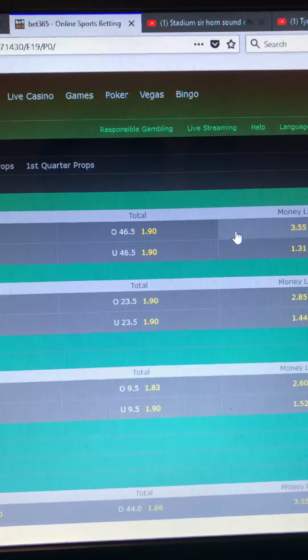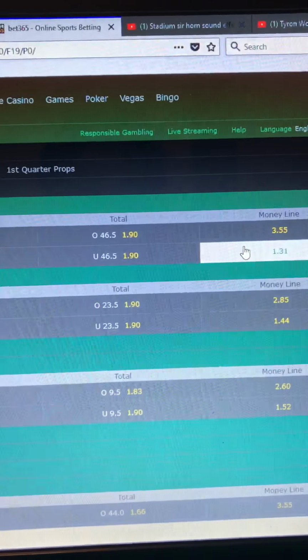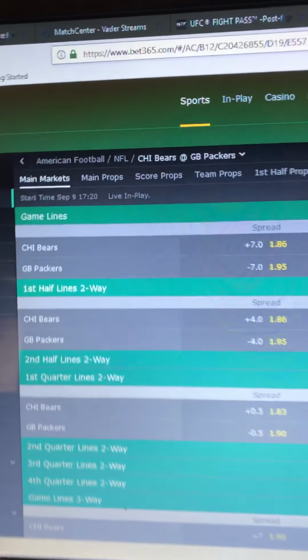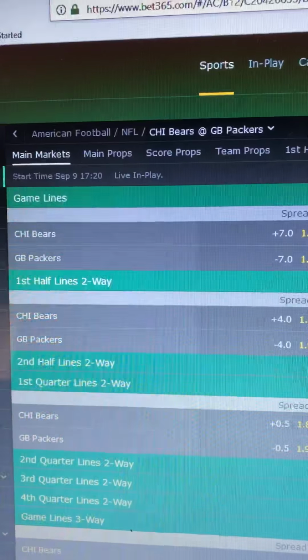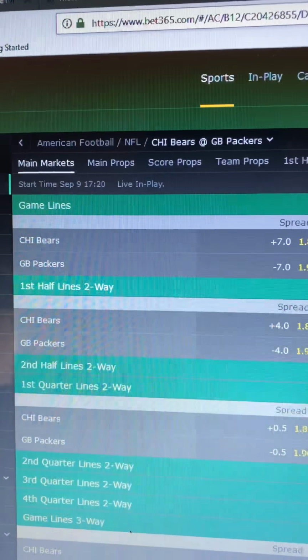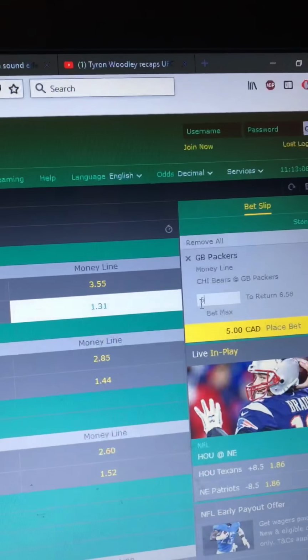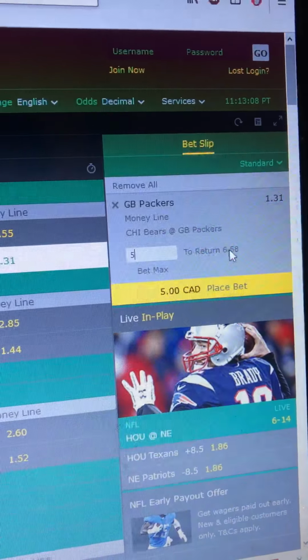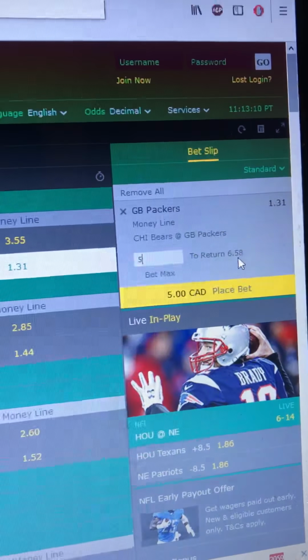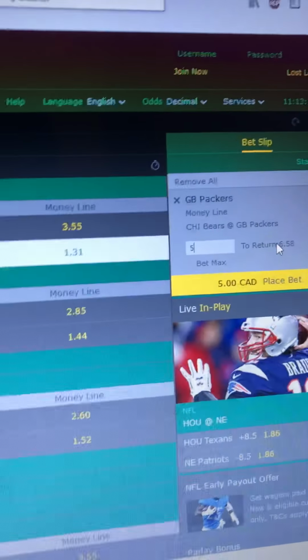So let's say you want to bet on the Packers, okay? Now, the sports books know that everybody wants to bet on the Packers because Green Bay Packers are better than the Chicago Bears. They're playing at home. They're more than likely to win. So if you want to bet on them, let's say you bet $5, your return is only going to be $6.50, so that's $1.50 profit. So you're not going to make that much money.